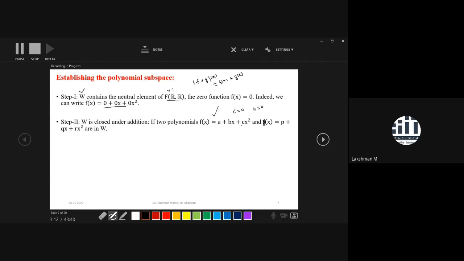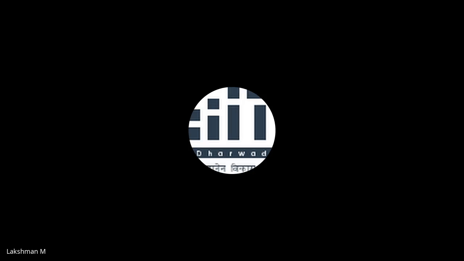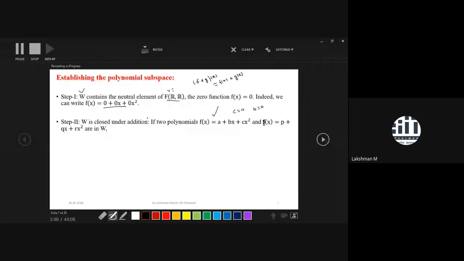What is the meaning of exactly degree 2? If I say we are taking a polynomial of exactly degree 2, it means that c must be non-zero. If c is non-zero, then we say this polynomial is exactly of degree 2. But if you say up to degree 2, then it may be a constant, it may be a linear polynomial, or it may be a quadratic. So W may contain a constant, a linear polynomial, or a quadratic polynomial. That is the scenario.